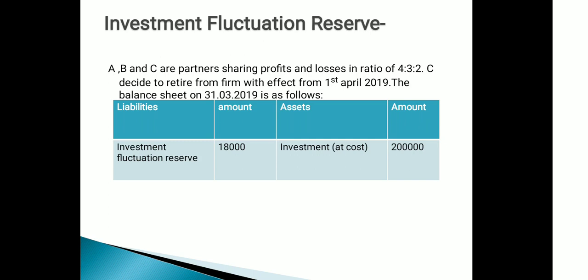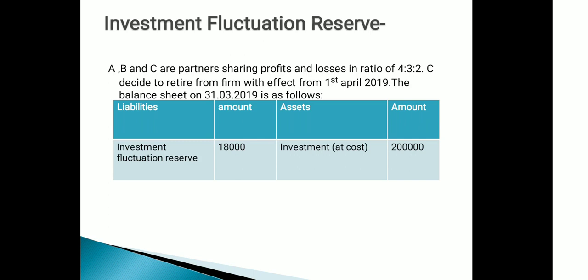In the question, sometimes one of the important reserves given is investment fluctuation reserve. There are so many cases of investment fluctuation reserve. So first of all, let us understand the meaning of investment fluctuation reserve.